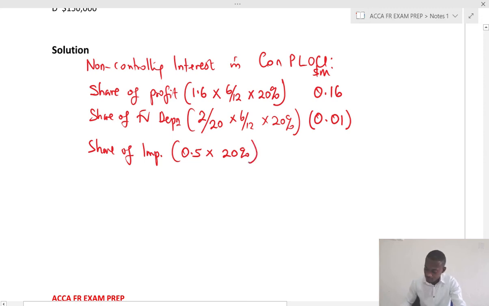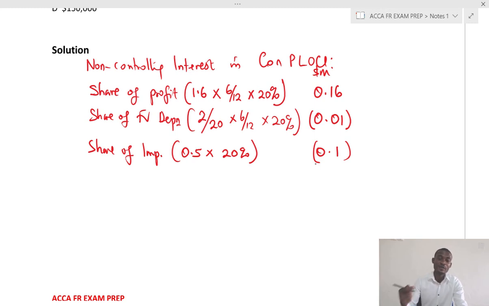So 0.5 times 0.2, that gives us 0.1, and it's also a deduction. And please note that the impairment is a post-acquisition transaction or a post-acquisition adjustment. So you do not time apportion. You only share between the parent and the non-controlling interest.